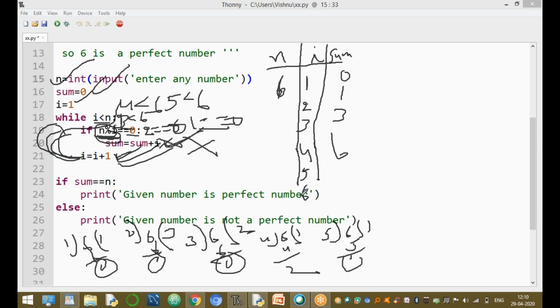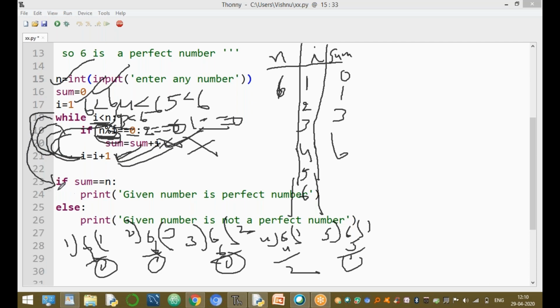Incrementing I value by 1. Now the I value equal to 6. Again go back. I less than n. I value is 6. Less than n value is 6. 6 less than 6. This condition returns false. Immediately the control goes to the next statement of the while loop.